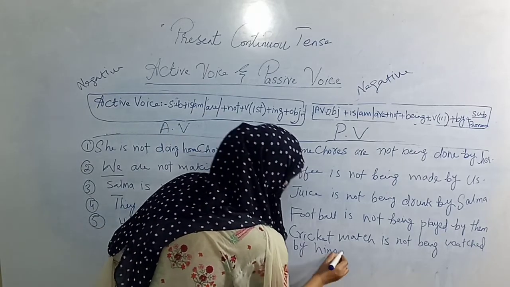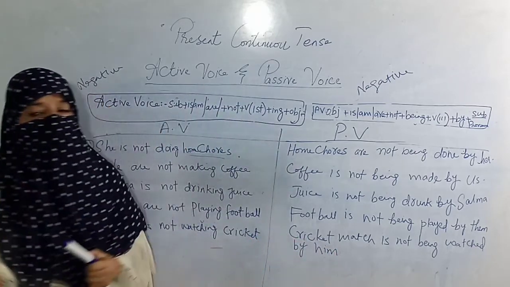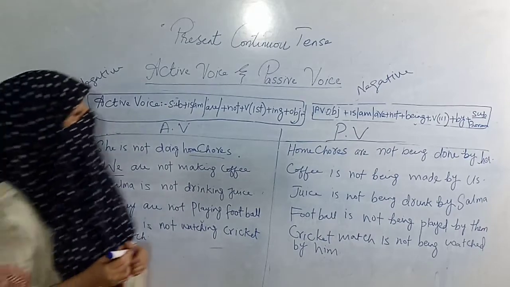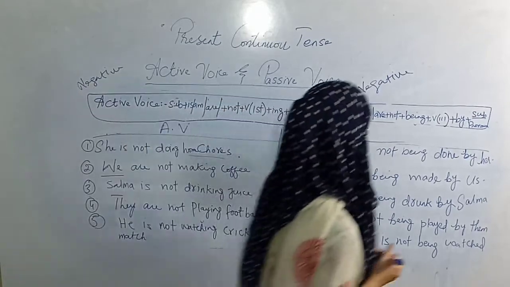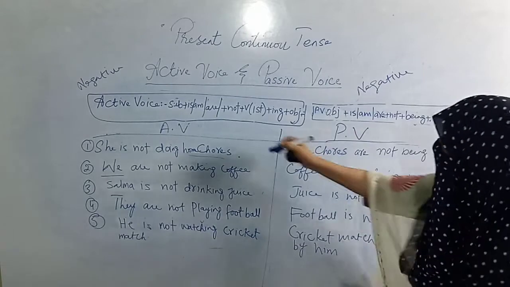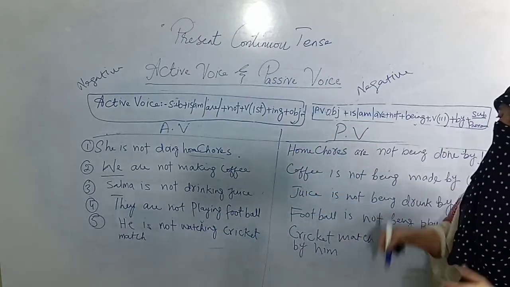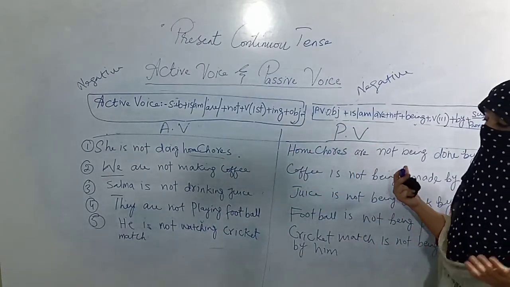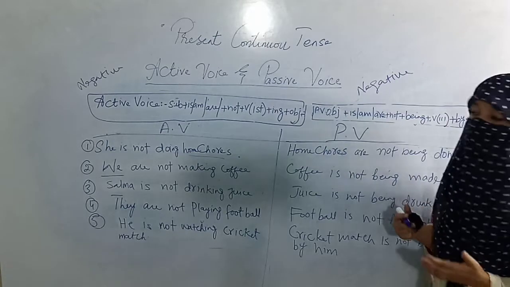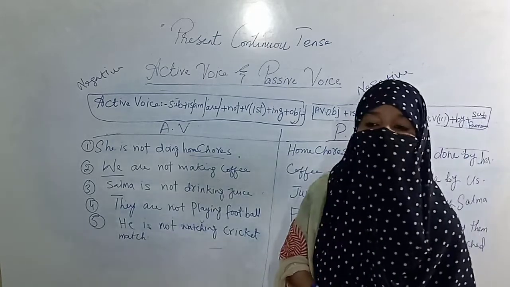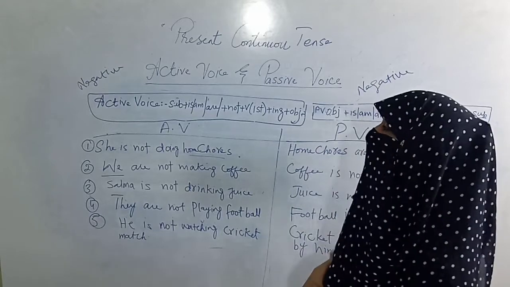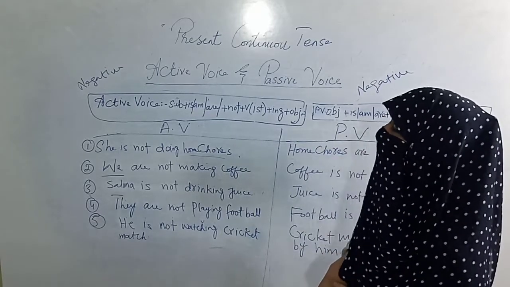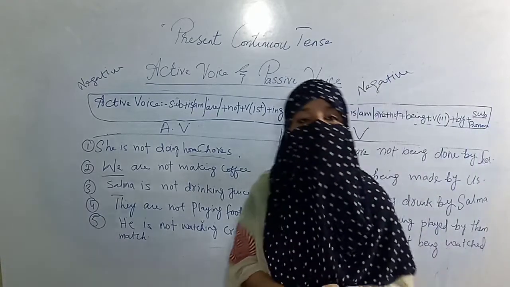Alright, so these are 5 sentences, and we have done affirmative and negative sentences of present continuous tense today. These are active voice and these are passive voice. So I have made you do 5 sentences. I hope you understood how we will make active voice and passive voice of present continuous tense.